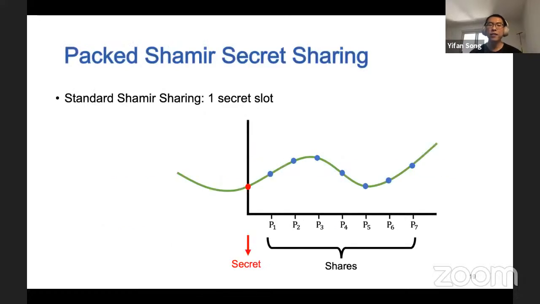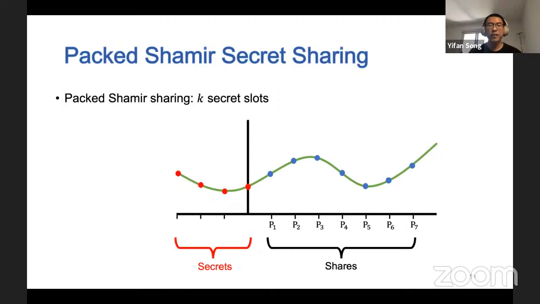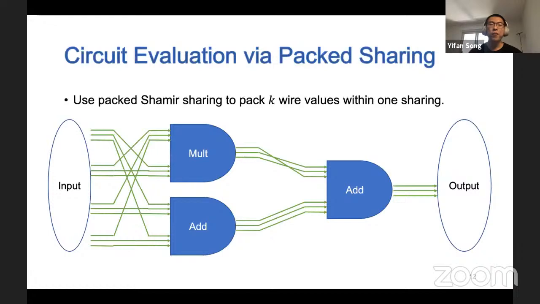Our work used the idea of packed Shamir sharing. In the standard Shamir sharing, we use a random polynomial to hide a single secret. The idea of packed Shamir sharing is to have multiple secret slots, as illustrated in the picture. In general, we want to pack k values within a single sharing and evaluate a batch of k gates each time.